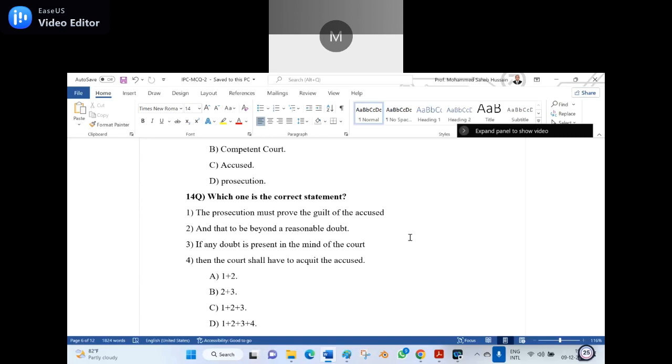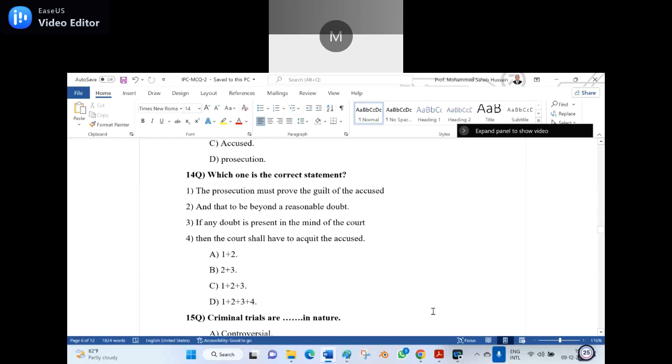What is the maxim there? One maxim is there. I don't know who wrote that maxim. Lord Coke, Lord anything, because myself also forgotten. The maxim is, let 99 convicts go, the accused guilty should be released, but one innocent cannot be convicted. Who said? It is a simple question. That's why I did not ask, because several times I asked such a question in my earlier classes. So I did not repeat it.